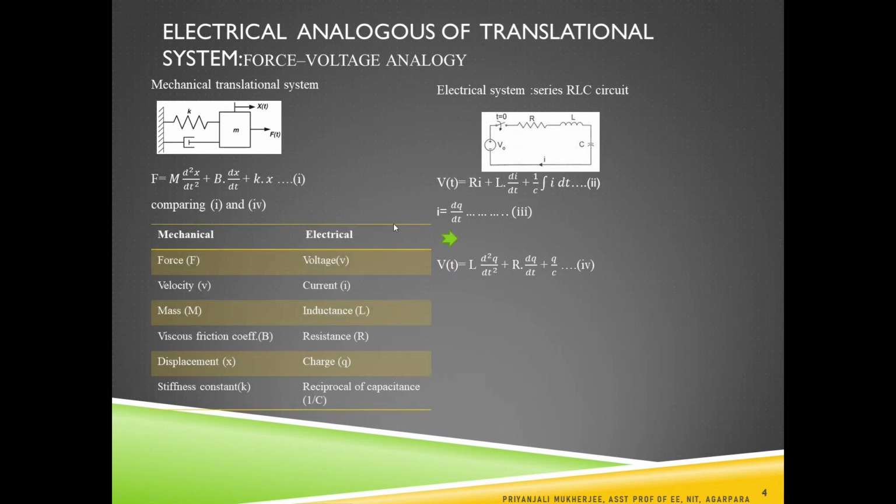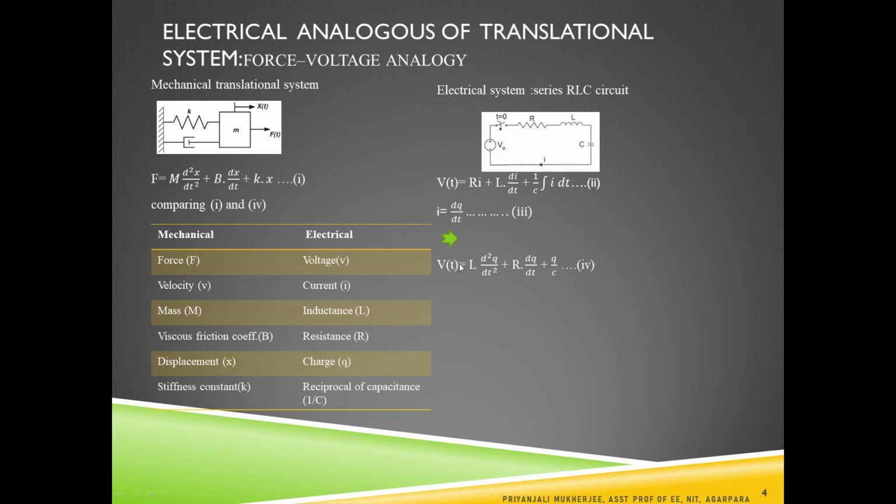Now, if we consider equation 1 and equation 4 and compare these two, here we obtain the equation of force and here we obtain the equation of voltage. So, force is analogous to voltage.